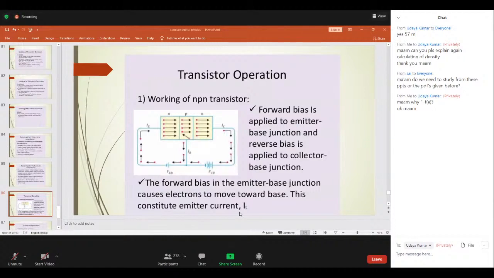Now, I already gave you the question papers yesterday. Here you can see: define diffusion and drift mechanism, and estimate the concentration of electrons in an N-type semiconductor. That is why I gave you the derivation part in the PPT. Estimating the concentration of electrons in an N-type semiconductor means it is an extrinsic semiconductor. Then evaluate the VI characteristics of a PN junction diode, so you have to write only the second part of the PN junction diode. Like this, please go through the remaining questions also.